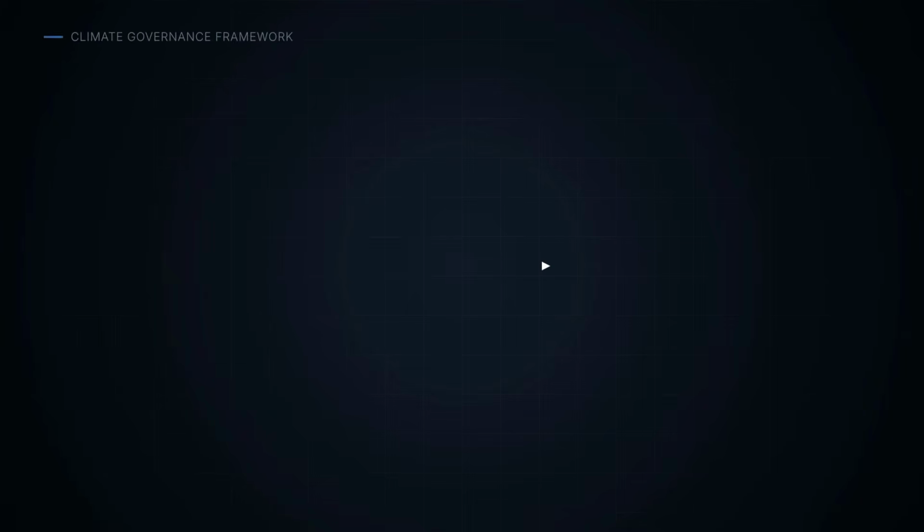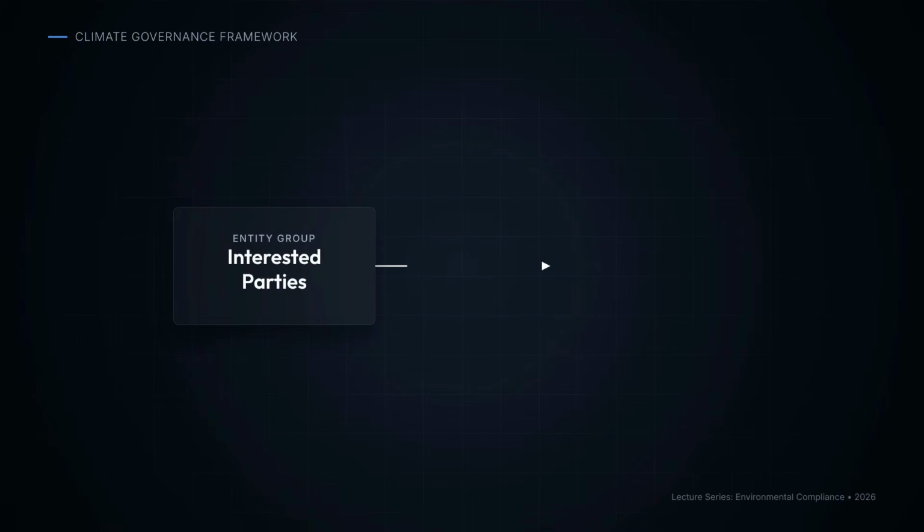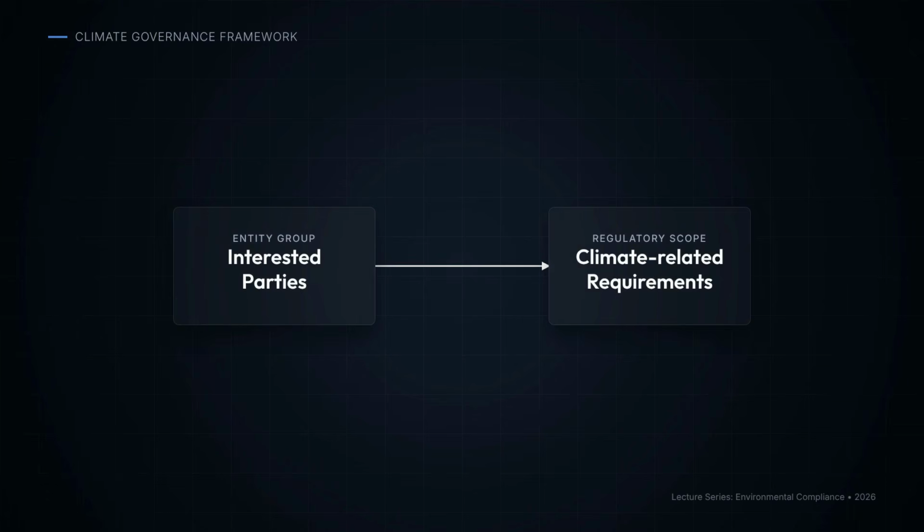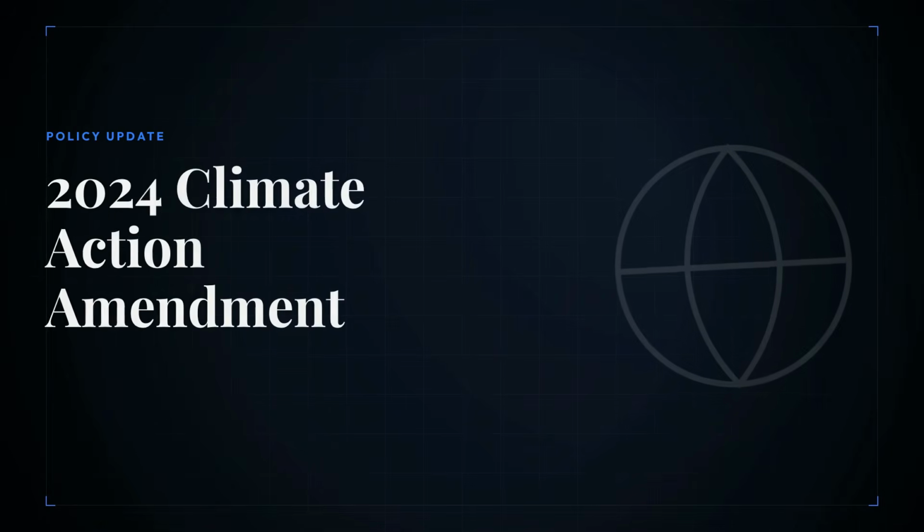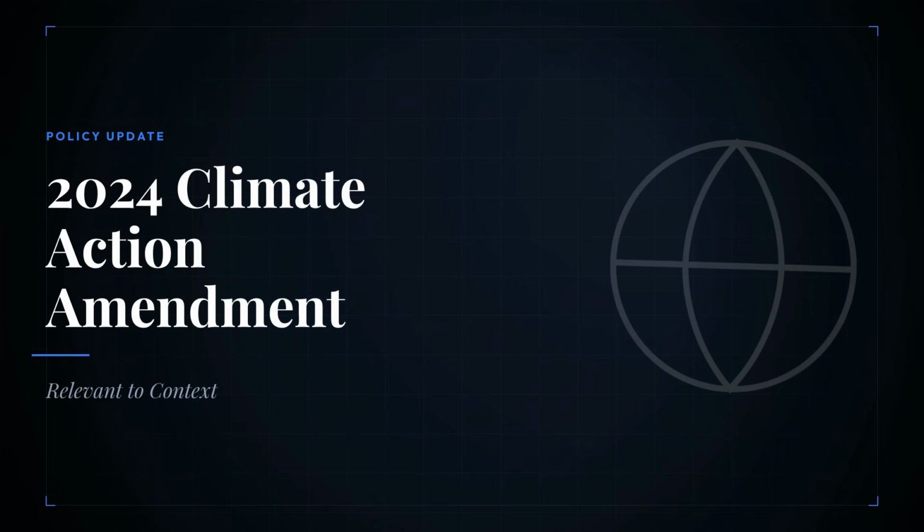ISO 27001:2022 reorganized Annex A into 93 controls. The 2024 Climate Action Amendment requires organizations to consider whether climate change is relevant to their context. It also recognizes that interested parties may have climate-related requirements that must be addressed.